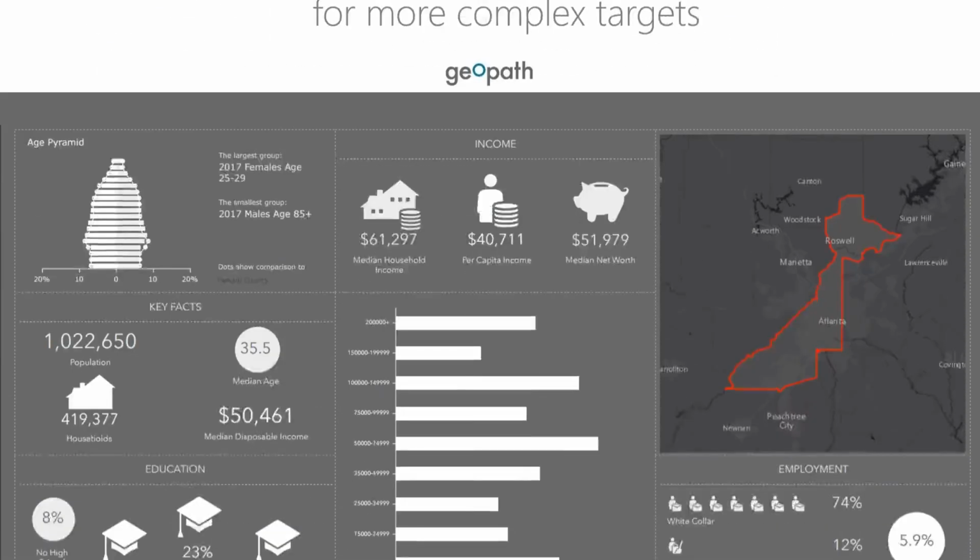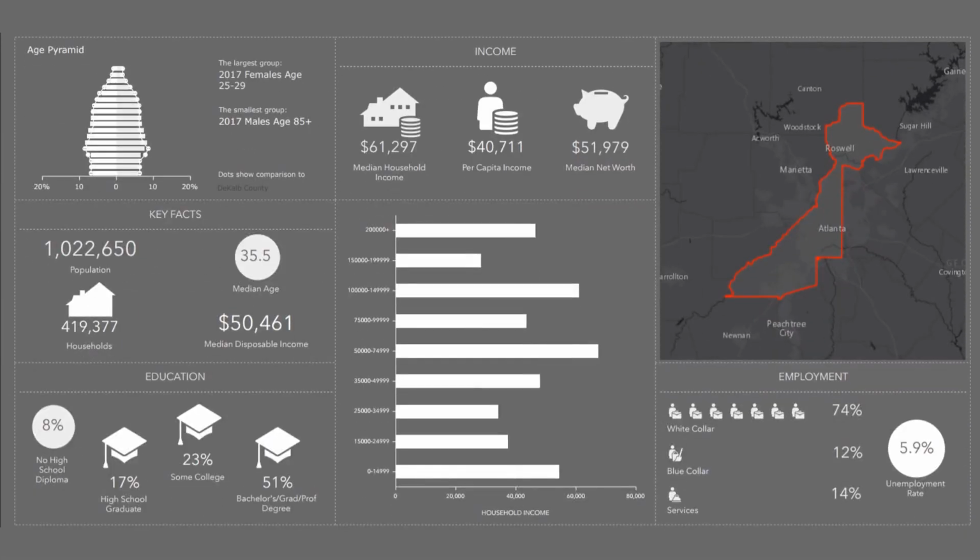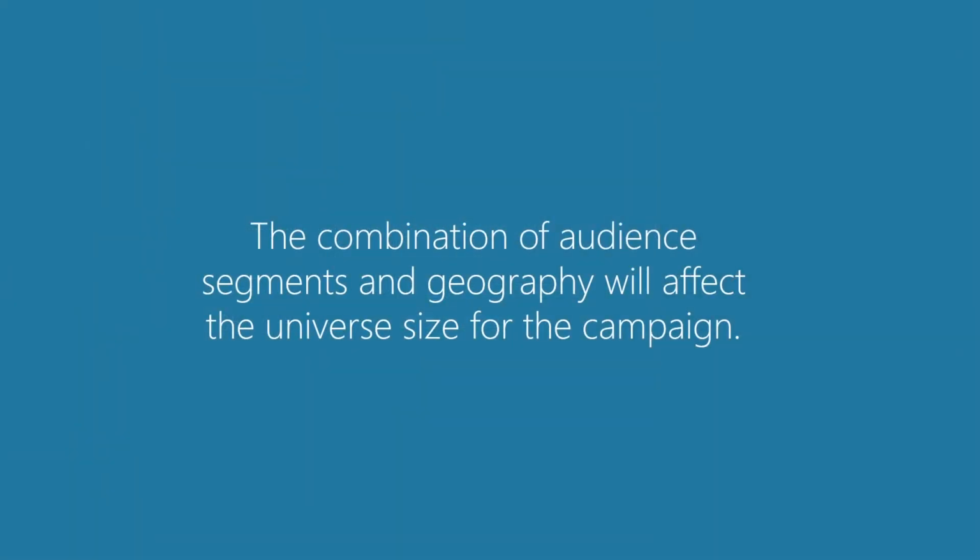The screen shows a demographic profile of Fulton County. It denotes the median age, income breaks, and other demographic data about those people that live in Fulton. Remember that if we expand the geography to the CBSA or DMA, we would get a different profile. The size of the universe will vary by combination of demo profiles and by the geography selected.